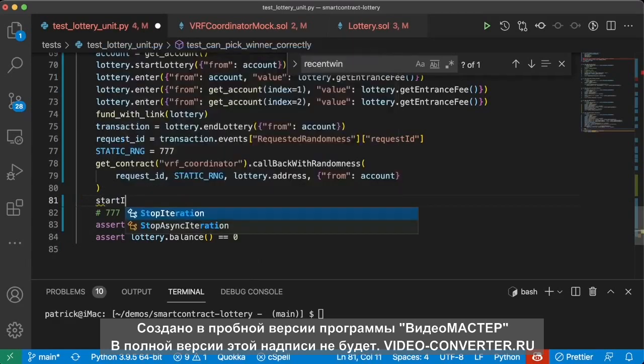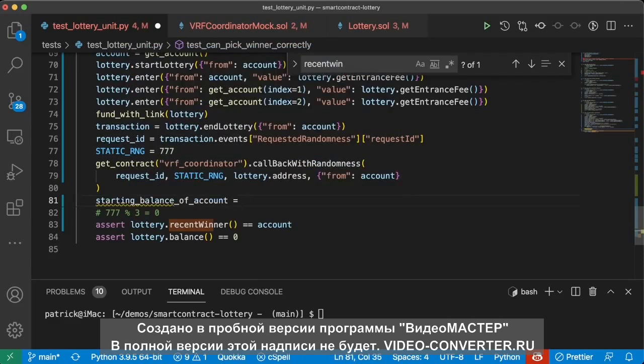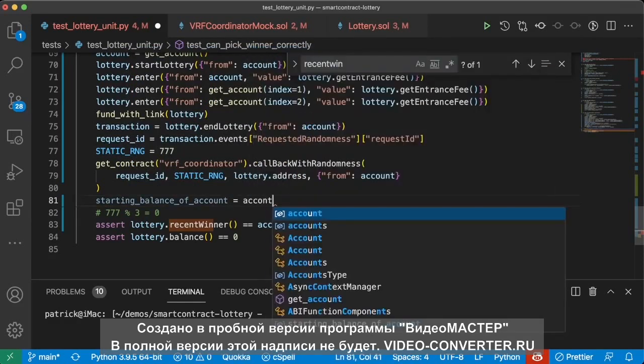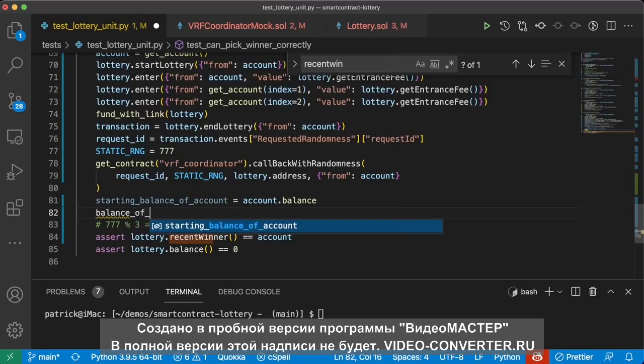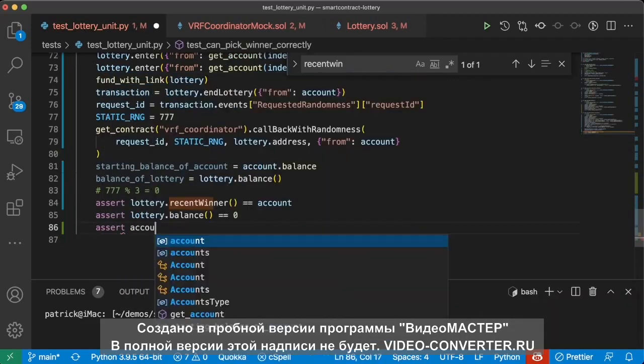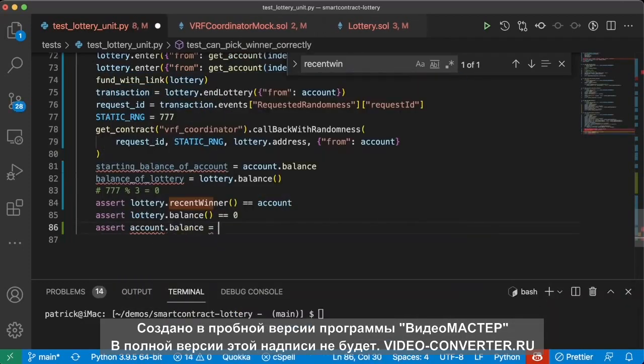So we'll do starting balance of account equals account.balance, and we'll do balance of lottery equals lottery.balance. And then we'll assert account.balance is now going to be these two added together. Starting balance of account plus